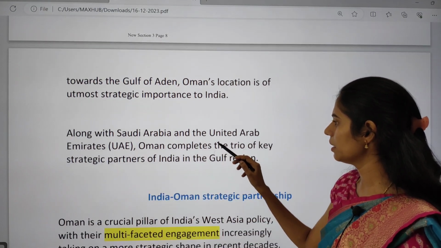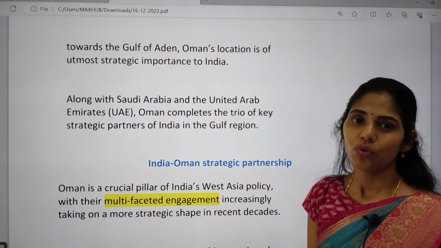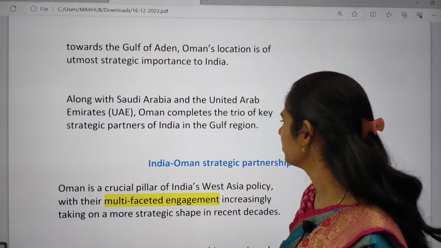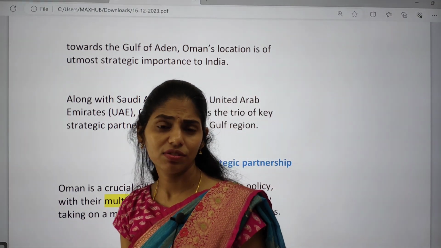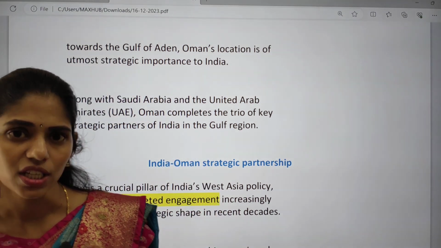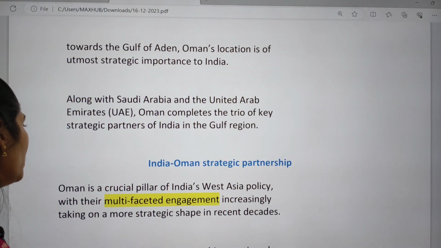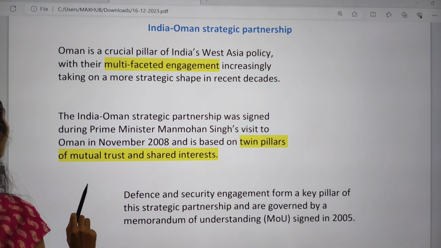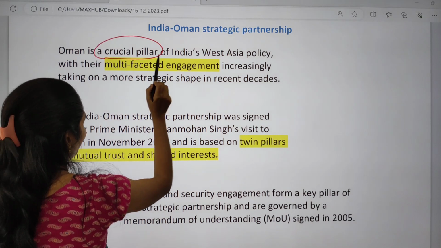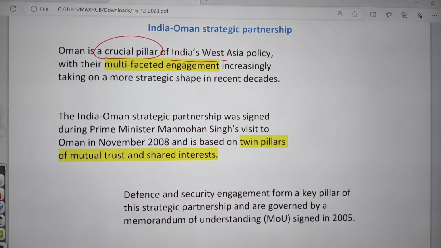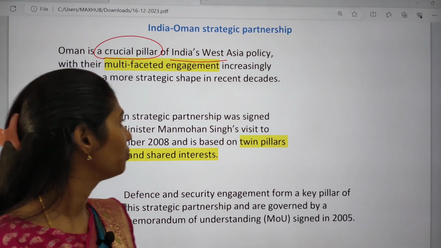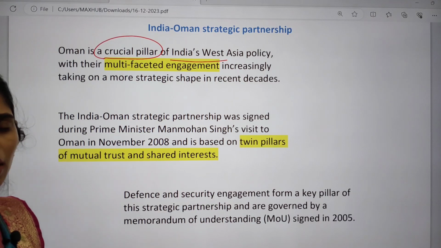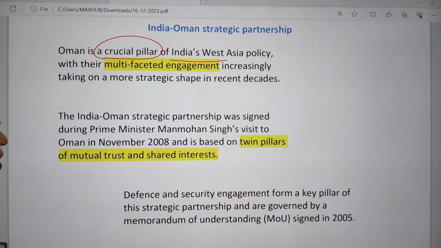Along with Saudi Arabia and UAE, Oman completes the trio of three key strategic partners of India in the Gulf region. So with which countries do we have the relation? UAE, Saudi, and now Oman. Now let us see the strategic relationship between India and Oman. Oman is a crucial pillar of India's West Asia policy, and we are engaging in multiple fields and coming up with more strategic plans to shape our relationship in the next decades.